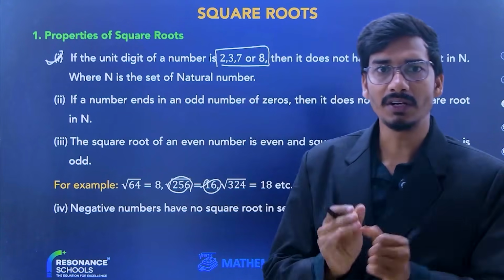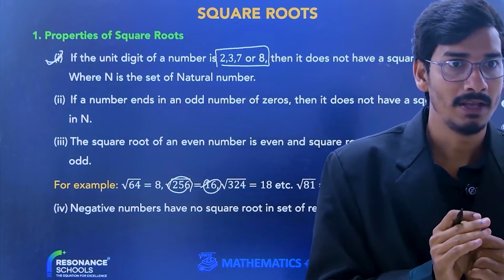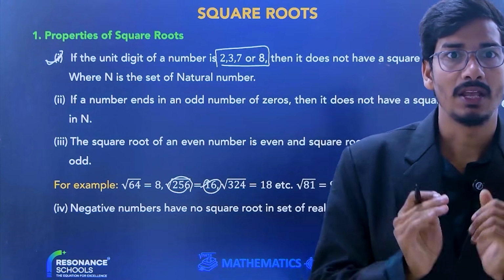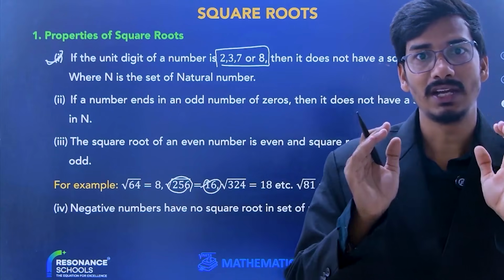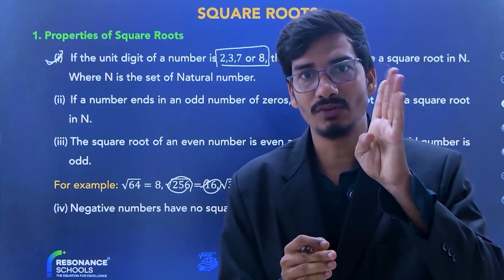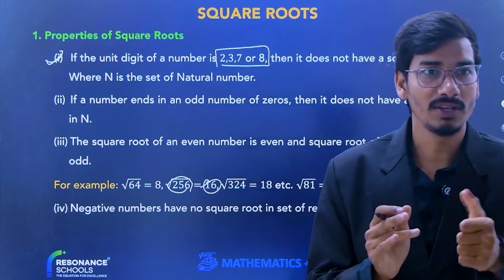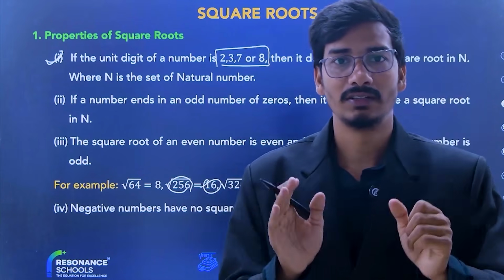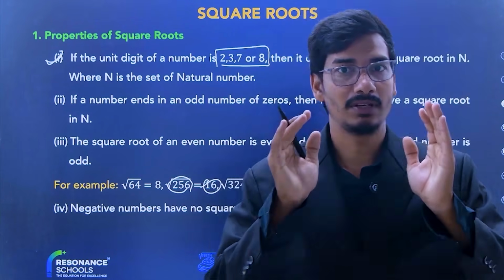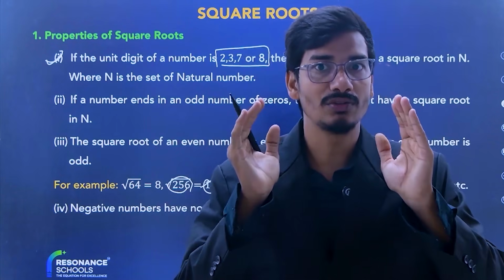Next point, beta: if a number ends in an odd number of 0s, then it does not have a square root. Odd number of 0s, like 30, 50, 10. So if a number has an odd number of 0s at the end, then that number also doesn't have a square root.